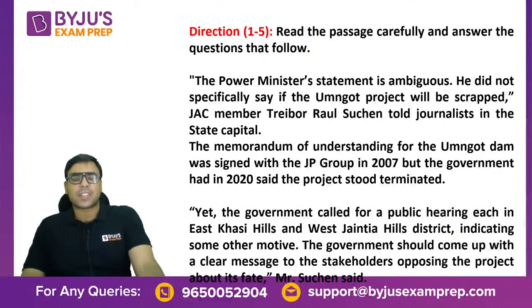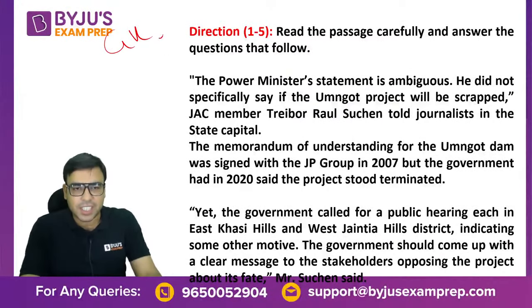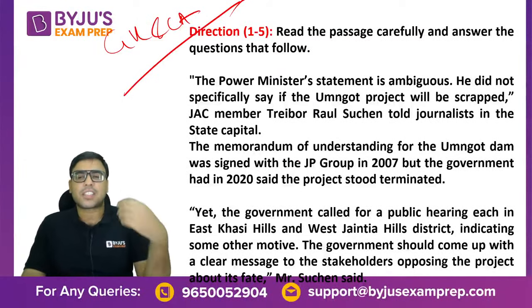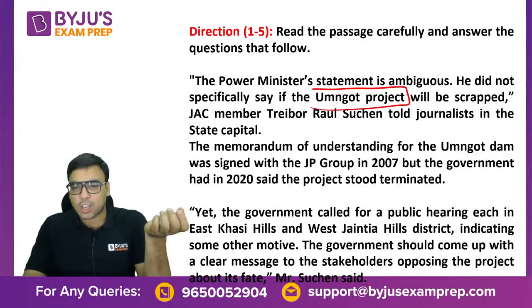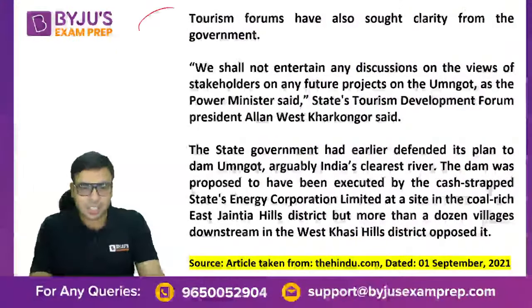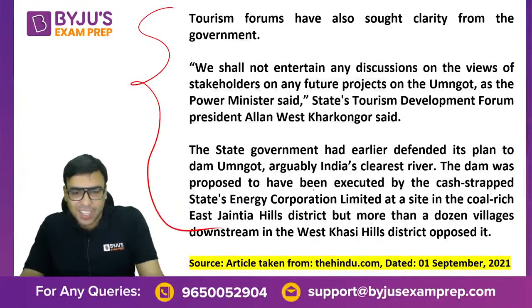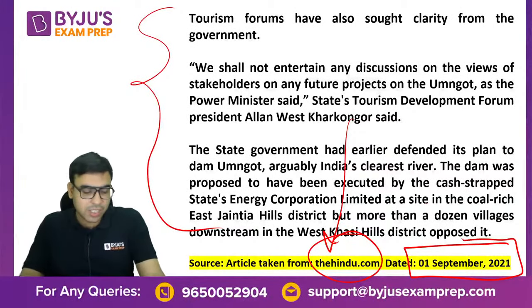So let's start with the passages which were asked. We are talking about the GK and current affairs section, of course. The first passage was based on the Umnaut project, or you can say the Umnaut dam being made in Meghalaya. That is why East Khasi Hills and Jaintia Hills, they are of course from Meghalaya. So this was the passage. You can go and read it, because if I read it, it will be a very long class. This we have taken from The Hindu, 1st September 2021. So this is the article actually.